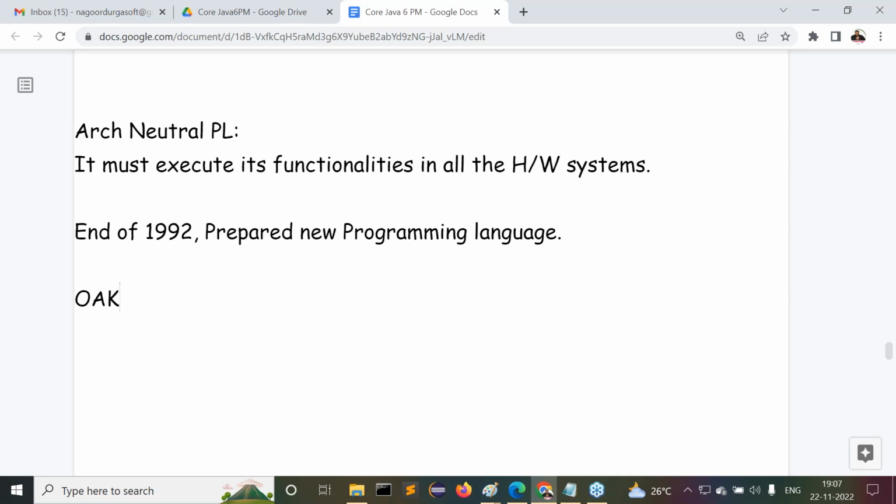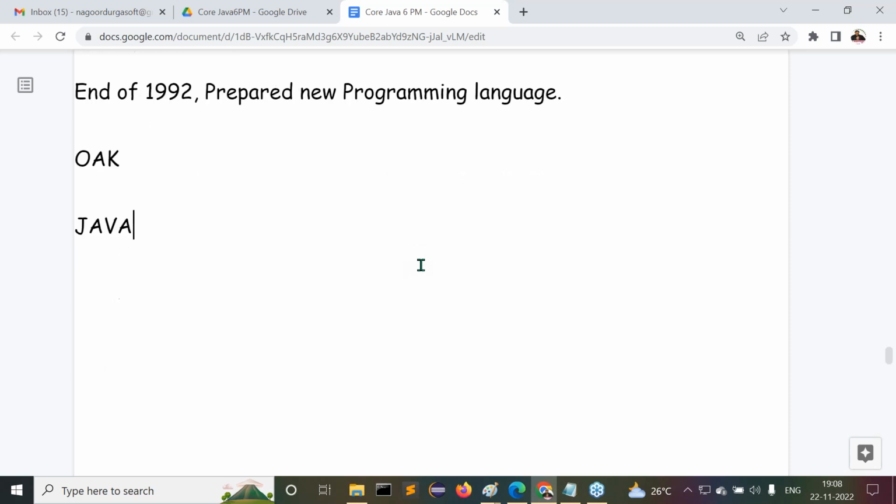But understand one more point I'm telling you. While preparing this new programming language, all the Green Project people, a 30-member team, used to go to their cafeteria at Sun Microsystems. They used to take one brand labeled coffee. The name of that brand labeled coffee is Java.